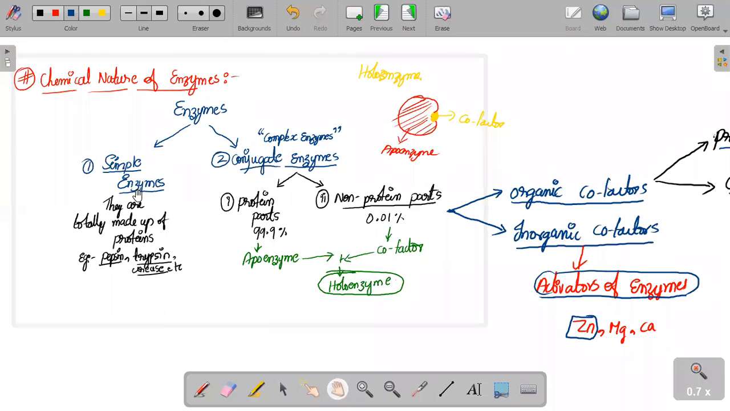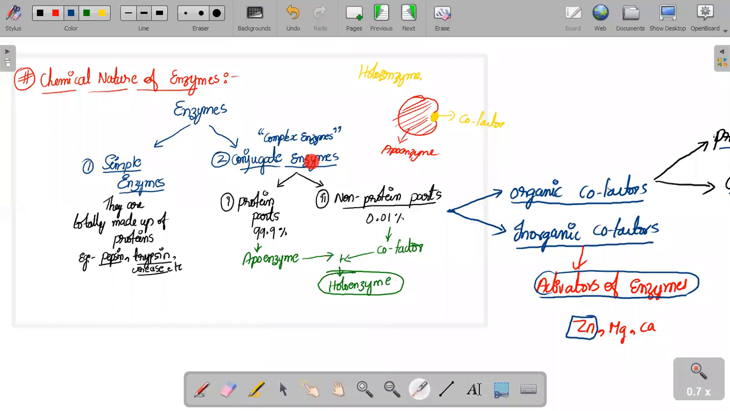One is called simple enzymes, and the other is called conjugate enzymes. Simple enzymes means that from the top to the bottom of the body, the whole structure is entirely made up of proteins only.